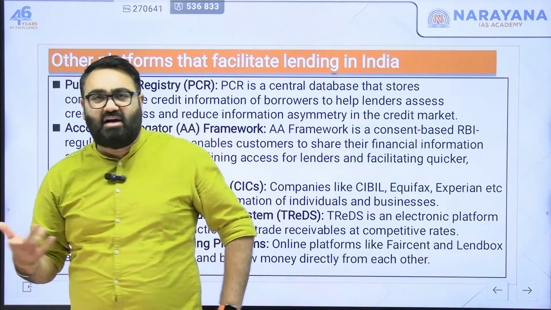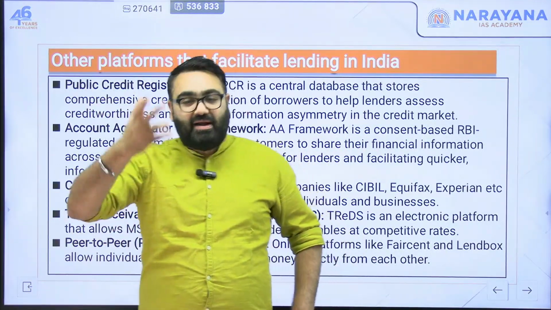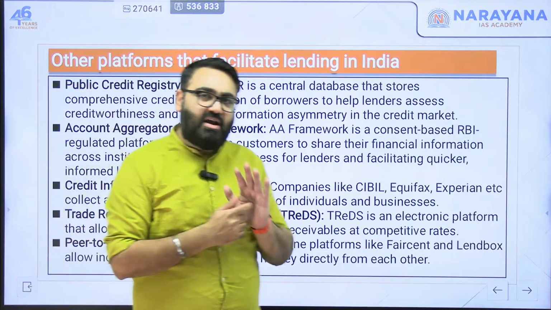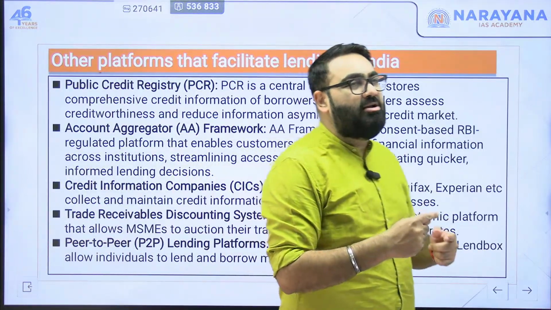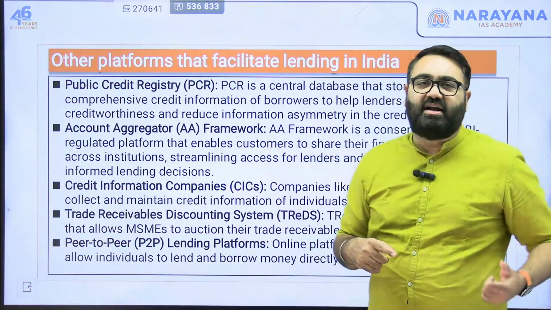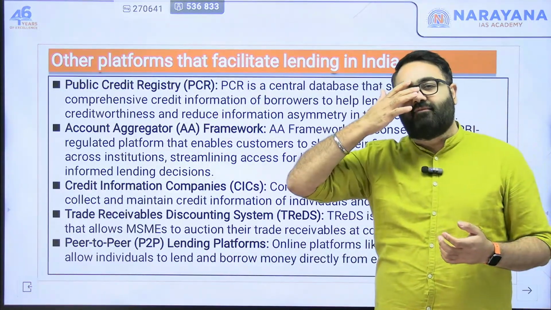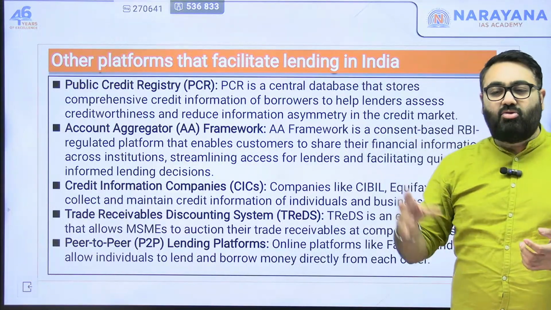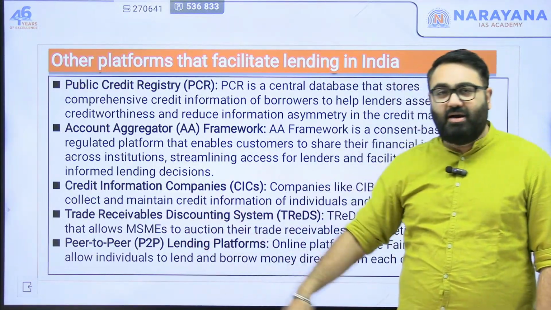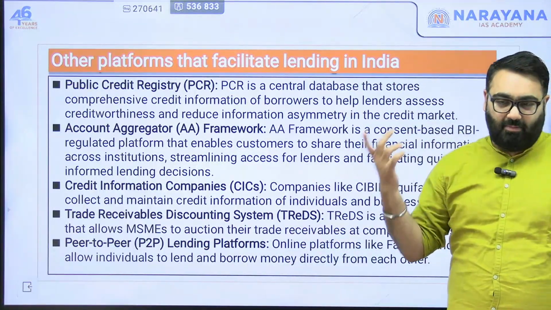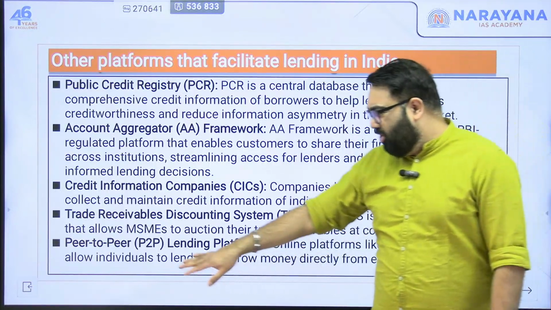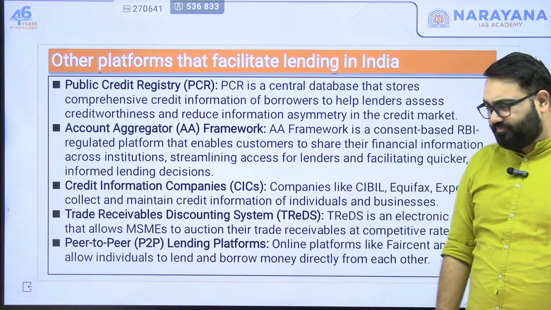When they sell the stuff in the market, they are not paid the money immediately. They have a bill, they have an invoice that will be given, the money will be given to them after 60 days, after 90 days. So if they can't wait, they will sell their bill or invoice to someone who can wait. At a discount, they will pay the money to MSME upfront and they will then get the money from the market.